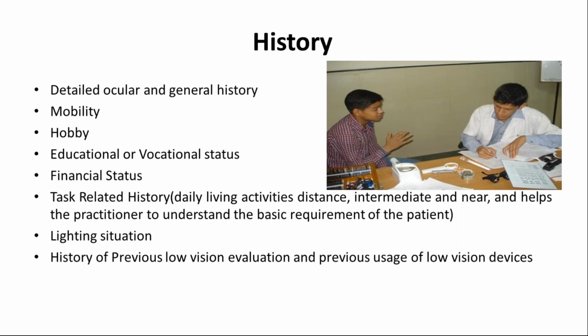And in history taking, we always need to ask about financial status, though it looks a little awkward, like how can we ask about his financial status. It's not like you can ask directly, okay, how's your financial status. In an indirect way, we can ask, are they dependent on someone, or are they the main earning member of the family. According to that we can suggest and counsel them during rehab.